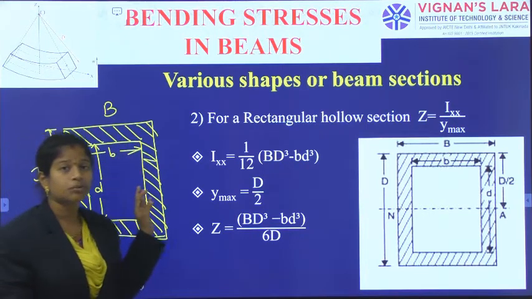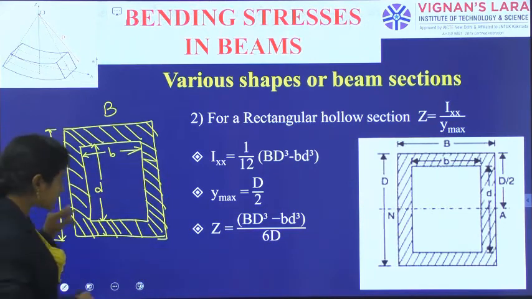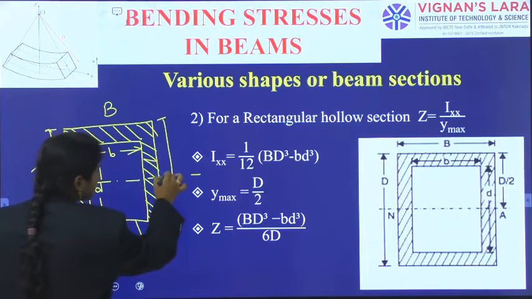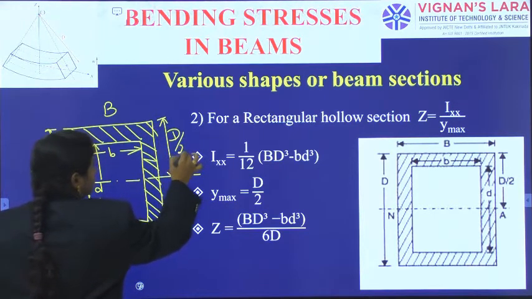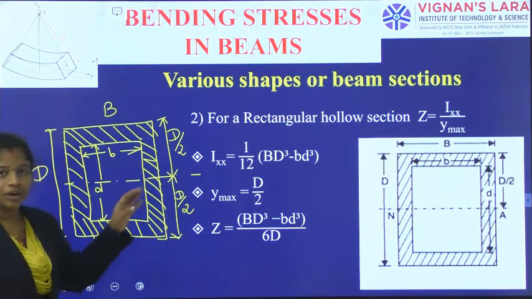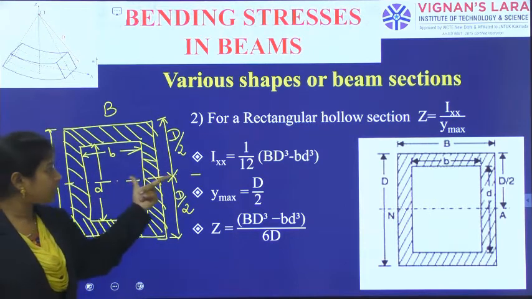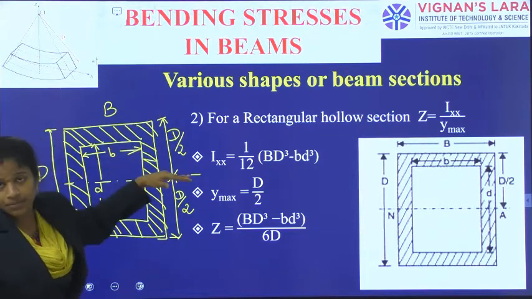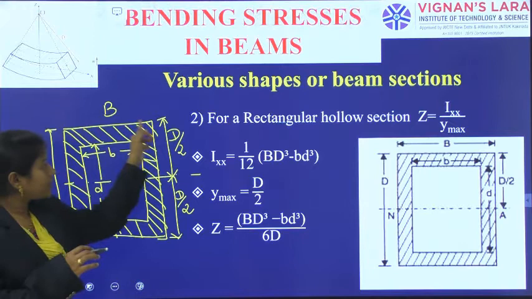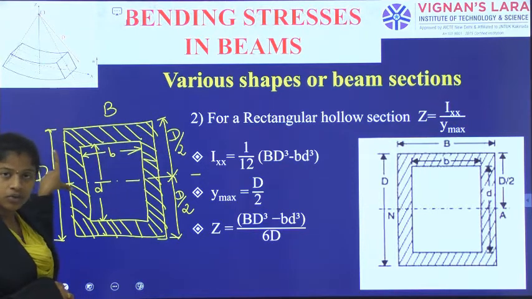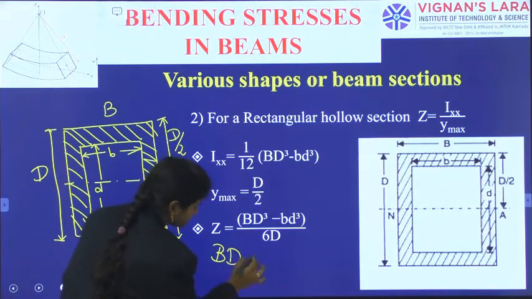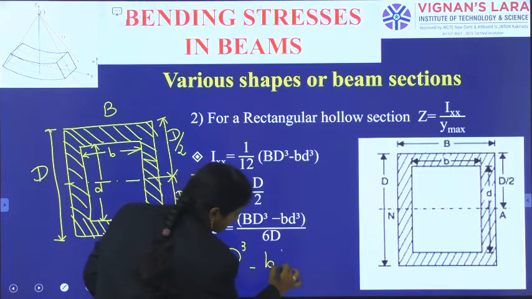Now again we have to calculate the moment of inertia of the section and Y max for the section. As we have already mentioned, the centroidal axis is located at half of the depth, so D by 2. That is equal to Y max, the distance of the neutral axis from the extreme fiber, so Y max is equal to D by 2. And the moment of inertia of this type of section is equal to the moment of inertia of the whole, capital B D cube by 12, minus small b d cube by 12.